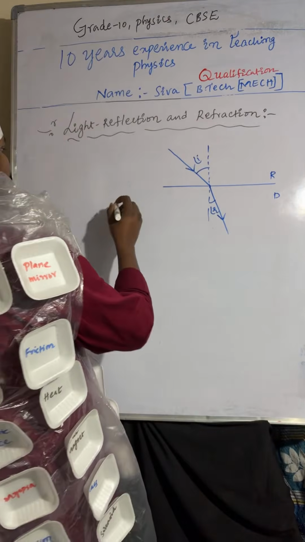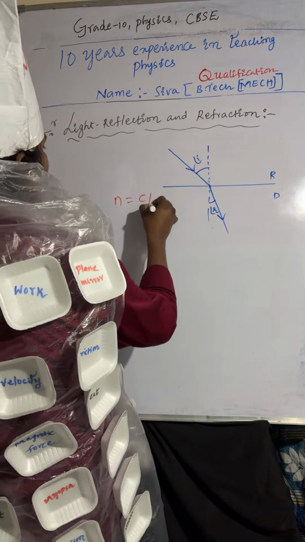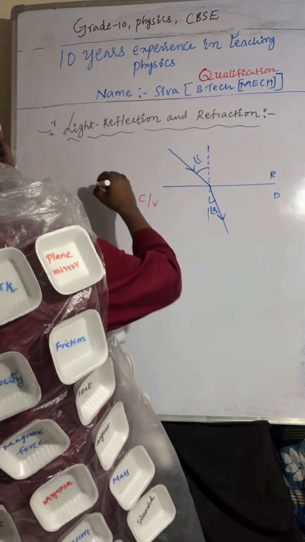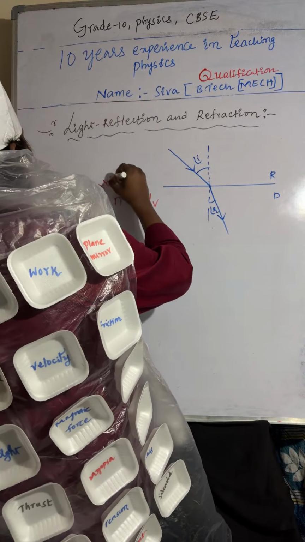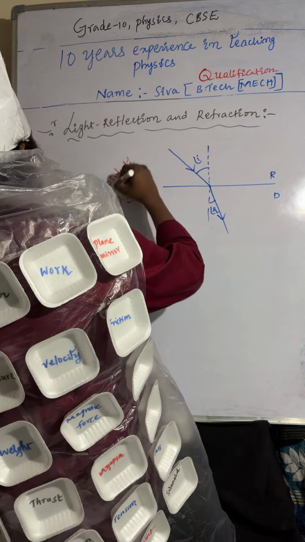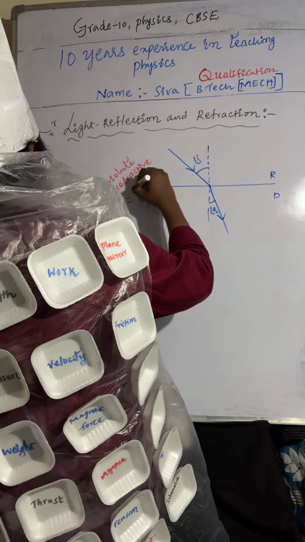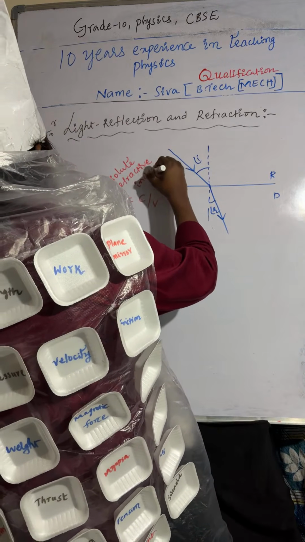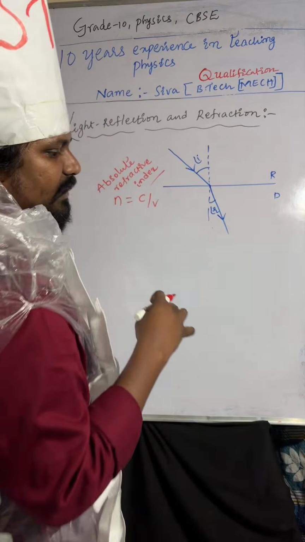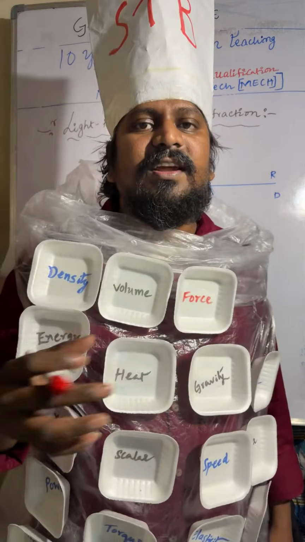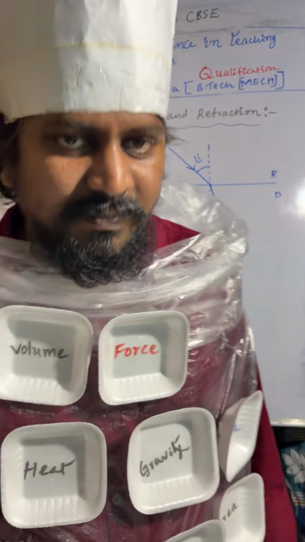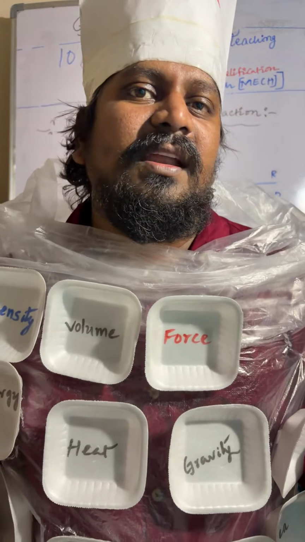So n equals c by v. This is the absolute refractive index. Understood? This absolute refractive index is nothing but the ratio of the speed of light in vacuum to the speed of light in the medium. Coming to relative refractive index.